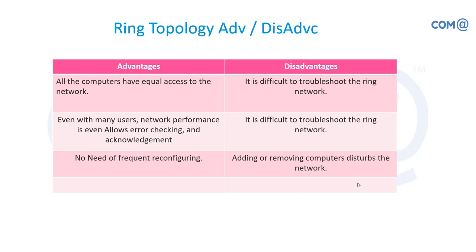Disadvantage of ring topology: it is difficult to troubleshoot the ring network. As it is growing bigger and bigger, it becomes difficult to troubleshoot which system is causing a problem. Whereas in bus topology, you can at least remove that system and it will start functioning. But if you remove one system here, the entire network collapses. Like your star topology, if the central device is affected, the network is getting disturbed.